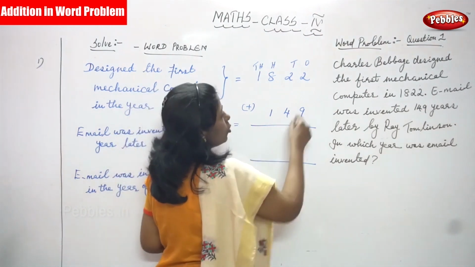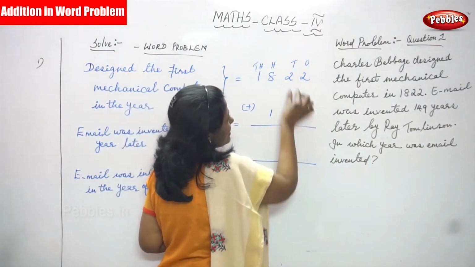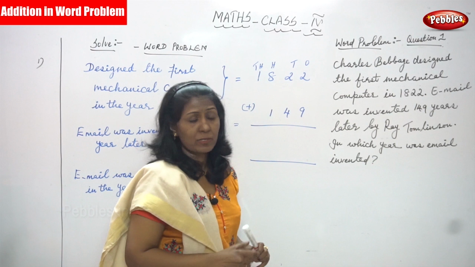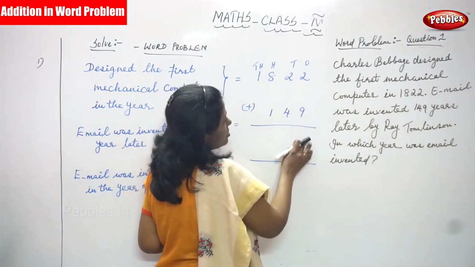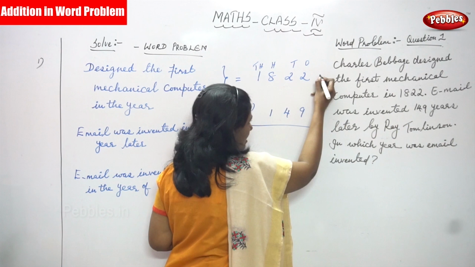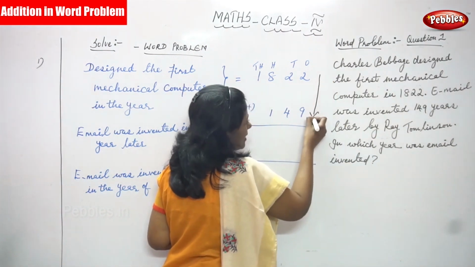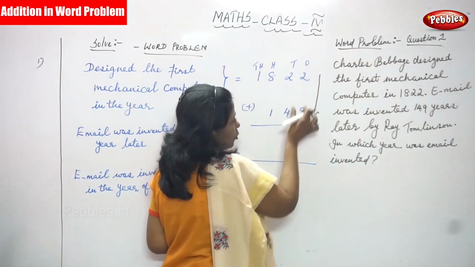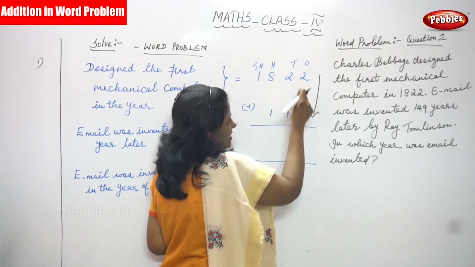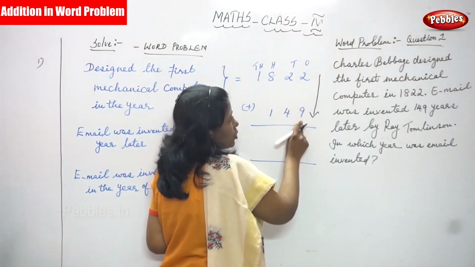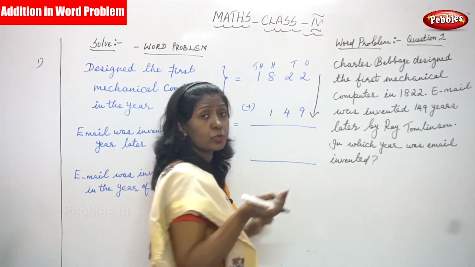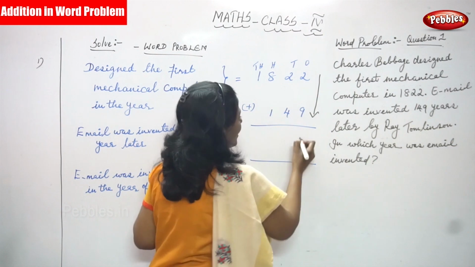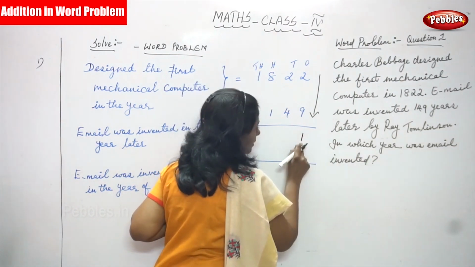First you add the ones place, then the tens place, then the hundreds place, and finally the thousands place. It's a simple, normal addition. I am adding downward, the first number and the second number. In the ones place, 2 plus 9: 2 in the mind, 9 on the fingers. After 2: 3, 4, 5, 6, 7, 8, 9, 10, 11. So in the ones place I have to write 1.